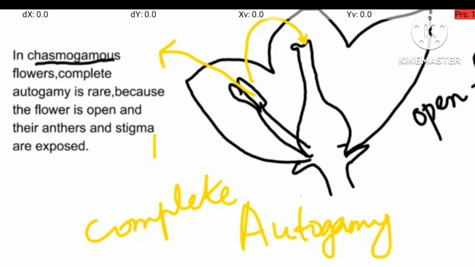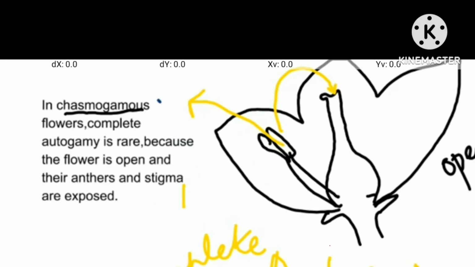Why is it not happening in chasmogamous? Why is it not possible? Some pollen grains can come out also because the petals are open. So that is the meaning of this textbook sentence: in autogamous flowers, complete autogamy is rare. Rare means it is difficult. The reason is that the flower is open and the anthers and stigma are also exposed. So when they are exposed, there is a chance that pollen grain can go out and fall on the stigma of some other flower of a nearby plant.